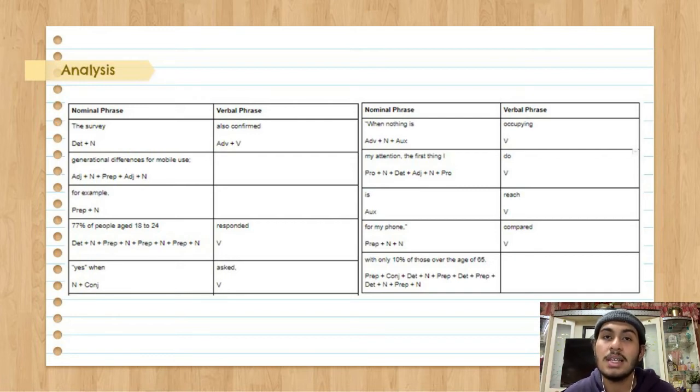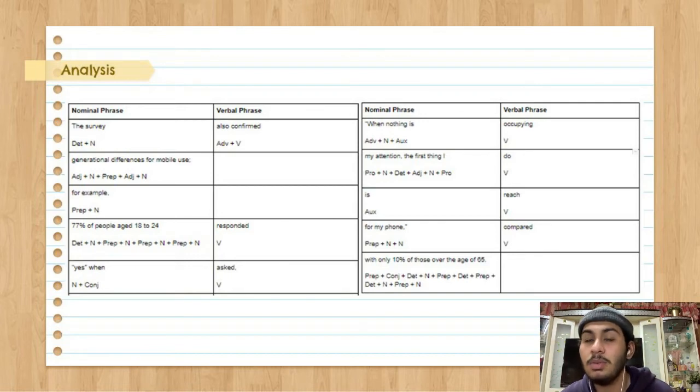Still on the nominal phrase, 77% of people aged 18 to 24. 77 is a determiner. Percent is a noun. Of is a preposition. People is a noun. Aged is a preposition. 18 is a noun. To is a preposition. And 24 is a noun. On the verbal phrase, responded is a verb only. On the nominal phrase, yes is a noun. When is a conjunction. On the verbal phrase, asked is a verb only.